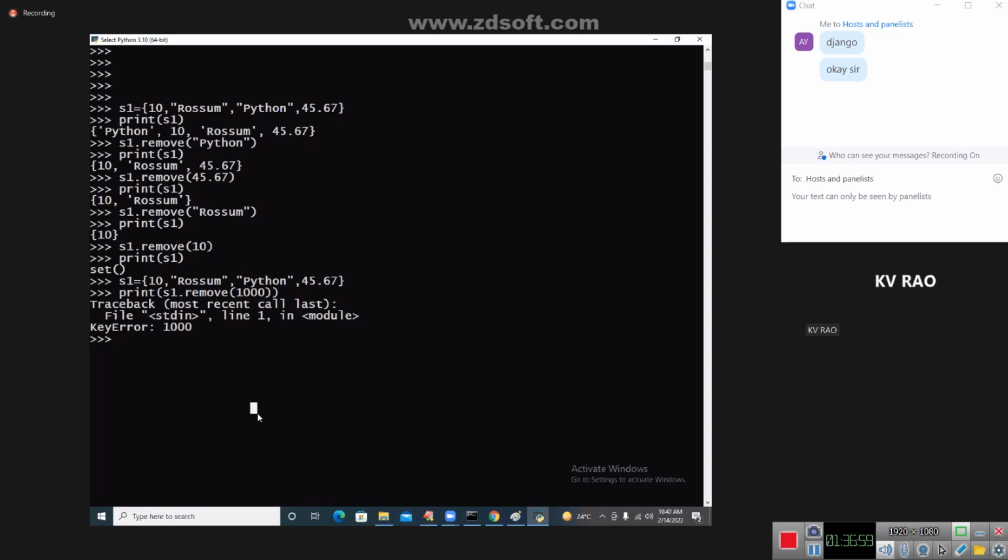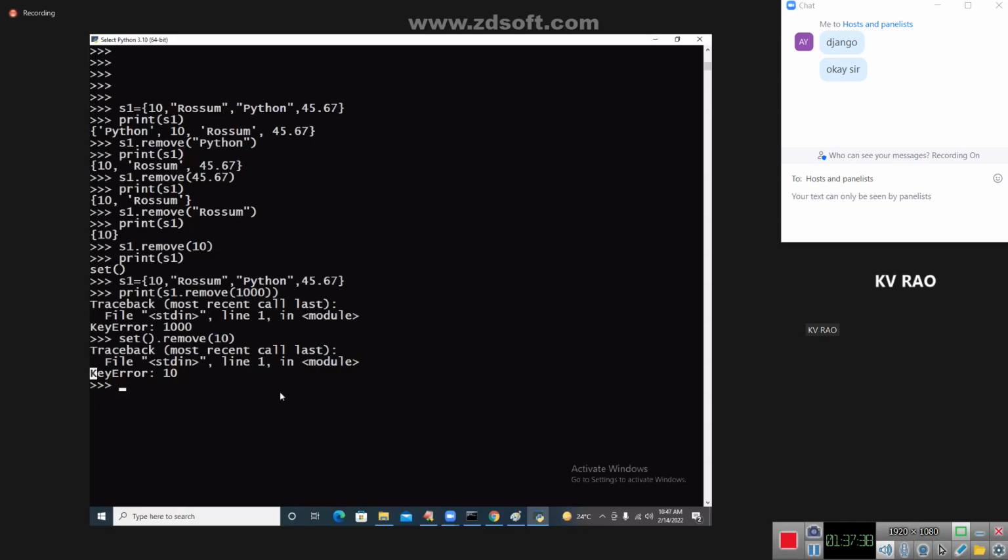Now, my dear students, I will ask one question. Set a dot remove of 10. What is the answer, please? Kishore, good. Come on, everybody. Yes, very good. Key error, because such a 10 is not there in the set. This question comes from an interview point of view. When we call the remove function on a list, you will get a value error. When you call the remove function on a set, there is a possibility of getting a key error.